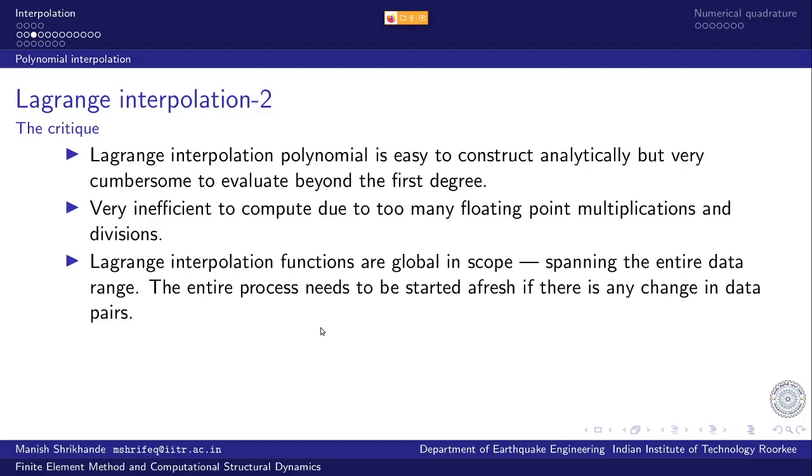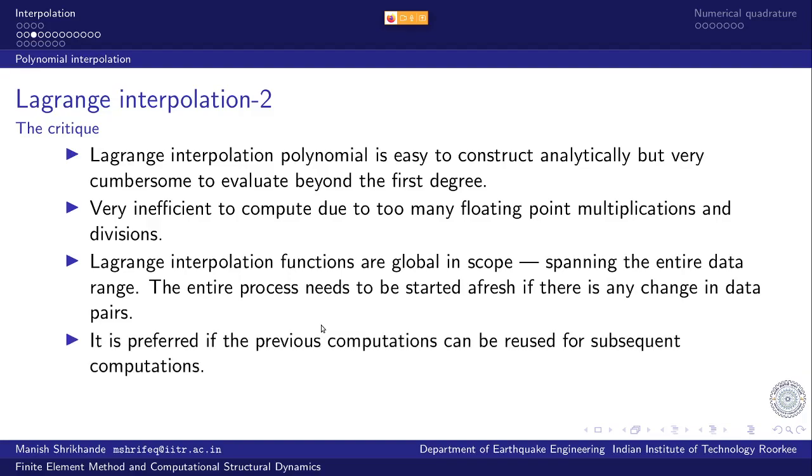So that's a major flaw in this process, and in all kinds of automatic computation it is preferred to avoid it. If we involve too many floating point operations, first of all they are going to be expensive, so there are computational efficiency issues.